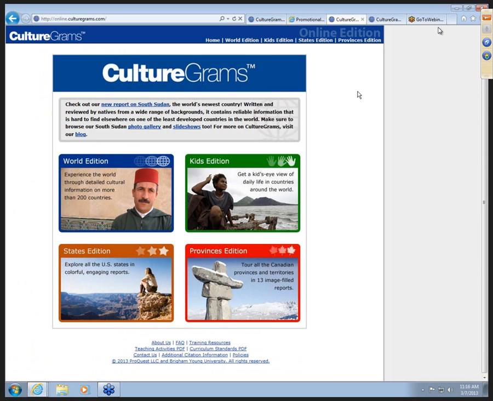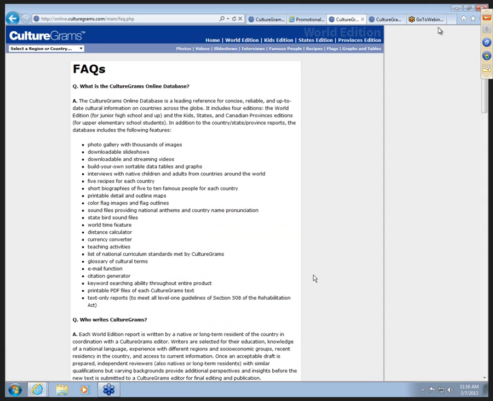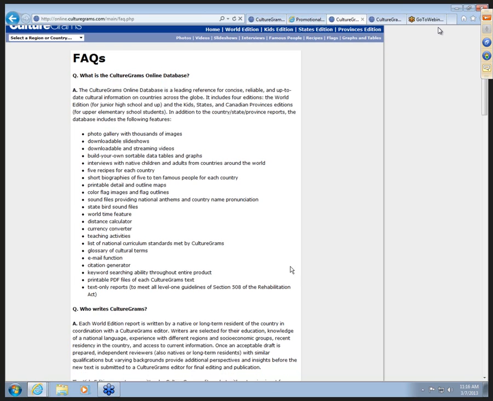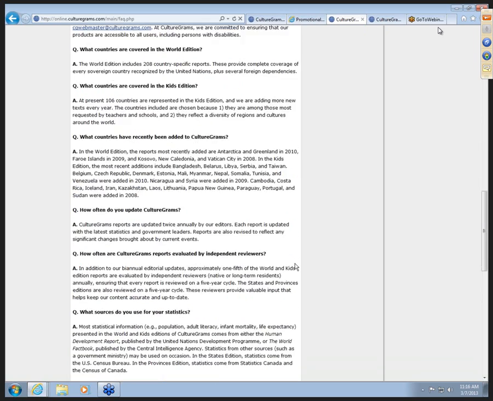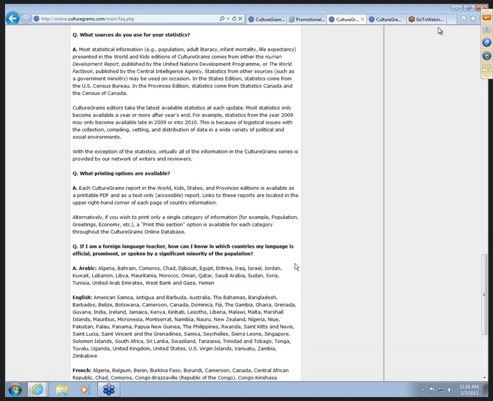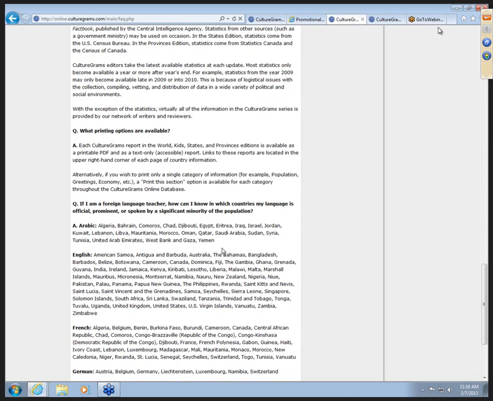To find out more about CultureGrams, at the bottom of the page you'll see that there's a frequently asked questions link. Here you can find out who writes it, and that would be native and long-term residents, how often they're updated, if you can use the photos, how to save them, and at the very bottom, I think it's pretty interesting that there's a link to show what languages, what countries.